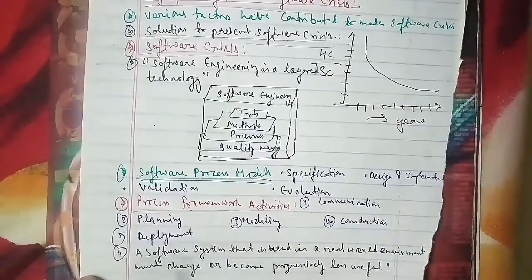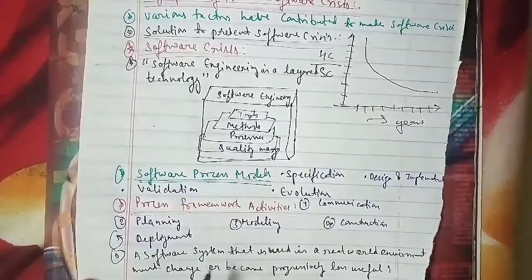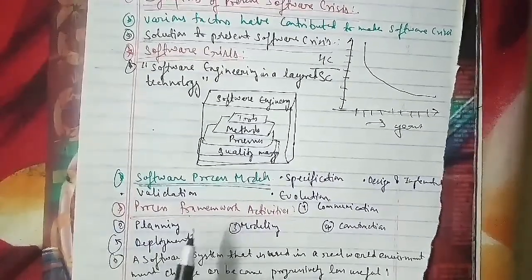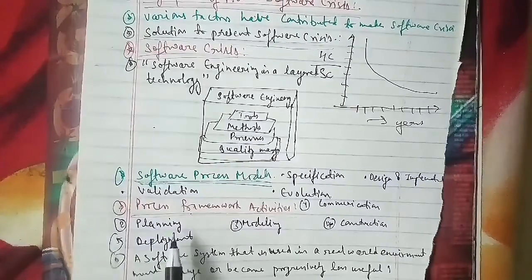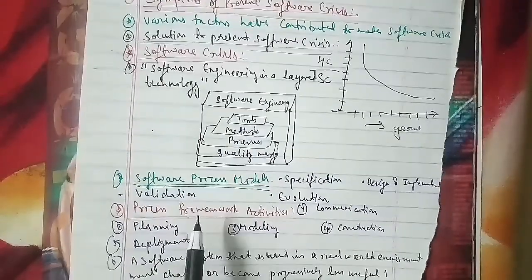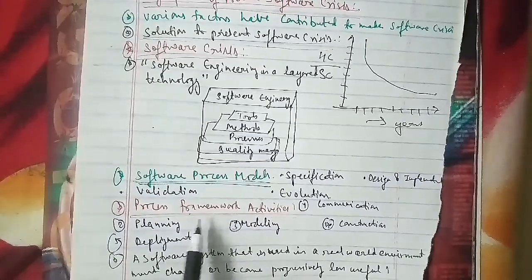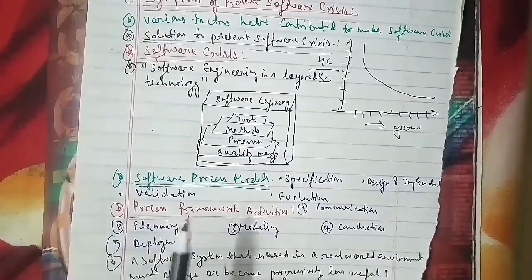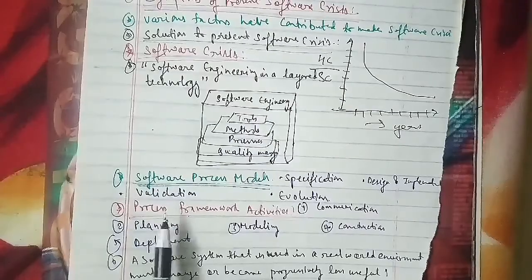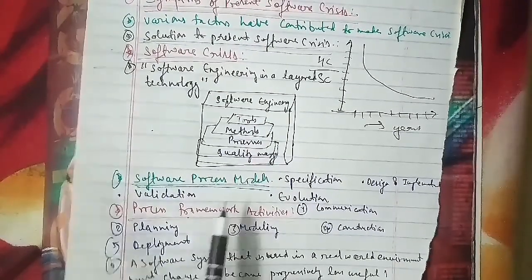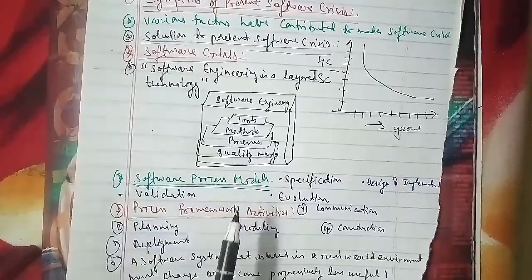So here, the software system that is used in a real world environment must change because of the following reasons. The first reason is that user requirements often change, and the existing system may not accommodate the current requirements, hence one must update or enhance the system, otherwise it may become obsolete.